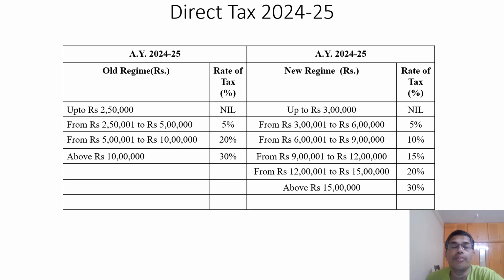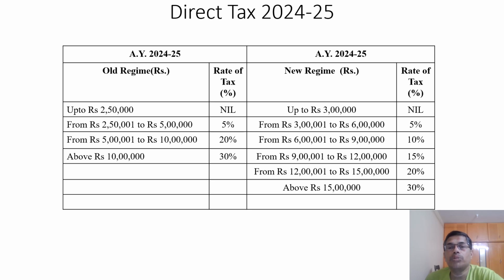Today we are going to discuss direct tax applicable for the assessment year 2024-25. We have two regimes, old regime and new regime. In the old regime, up to 2,50,000 nil tax, 2,50,001 to 5 lakh 5%, 5 lakh 1 to 10 lakh 20%, above 10 lakhs 30% will be charged as income tax, that is direct tax.